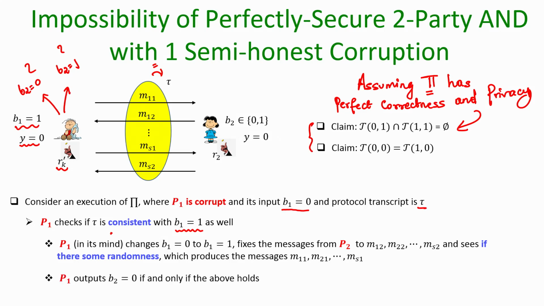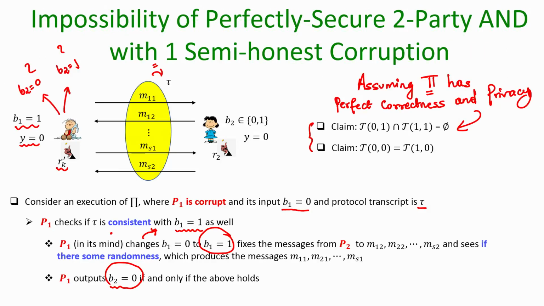Finally, after filling all the tables, P1 comes to the conclusion that the other party's input was 0 if, by doing the above exercise, he can find a candidate randomness such that that candidate randomness along with B1 equal to 1 would have produced the same transcript tau. Otherwise, he infers that he has participated in the protocol where B2 was 1.